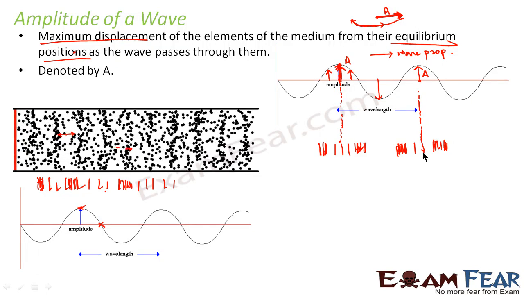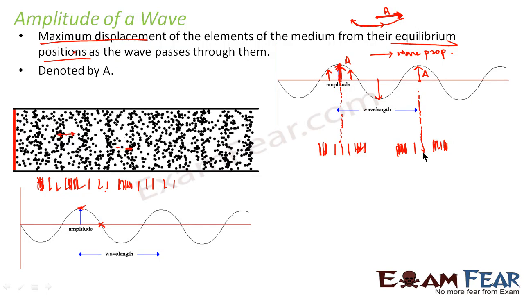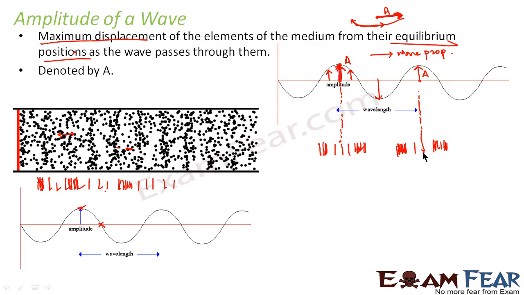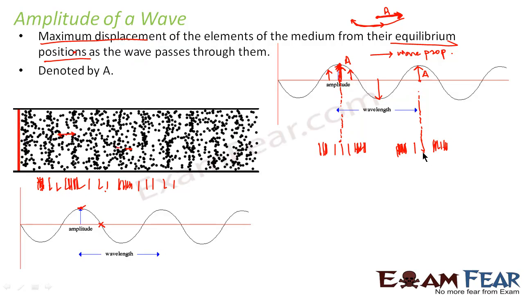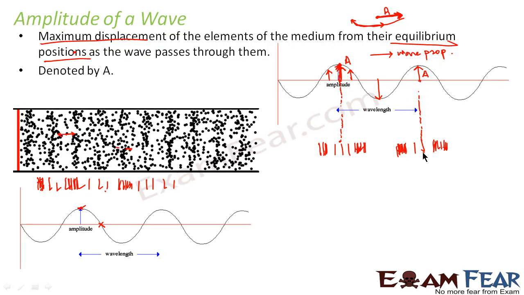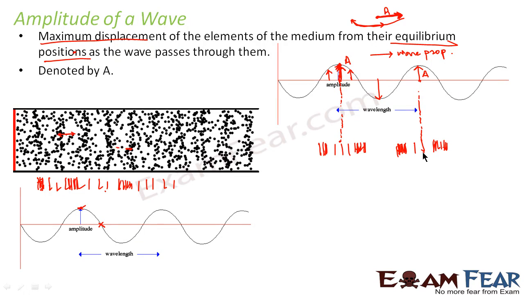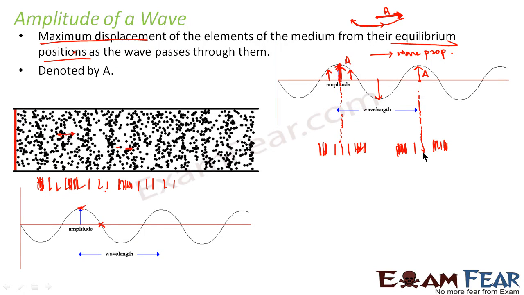So whenever you come across a longitudinal wave, the regions of compression are those where the particles will not oscillate to a very large distance, right? So that displacement will not represent amplitude, because that is not the maximum possible displacement.